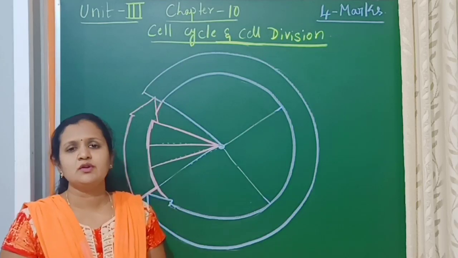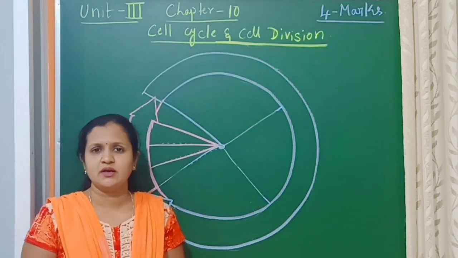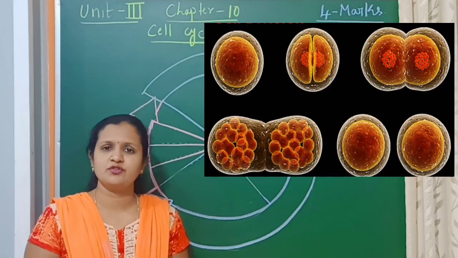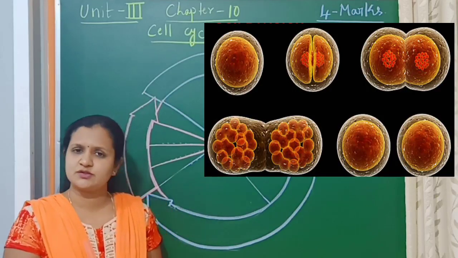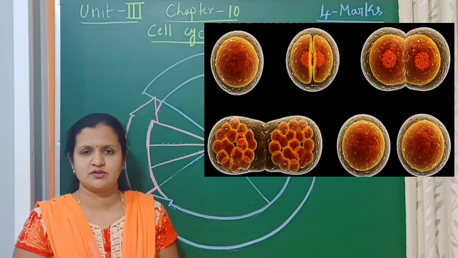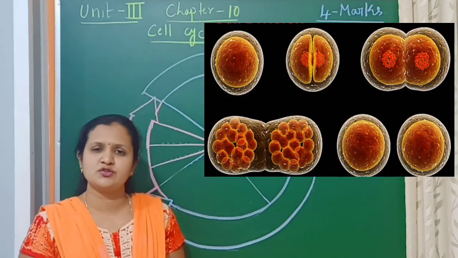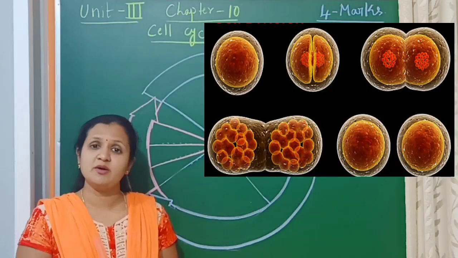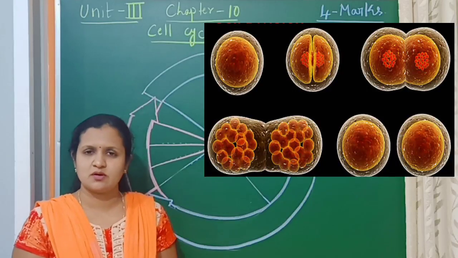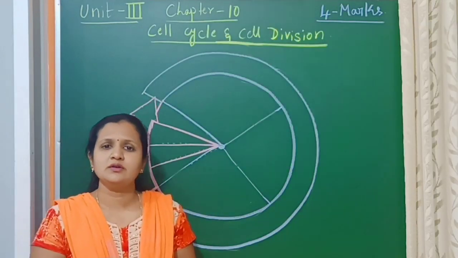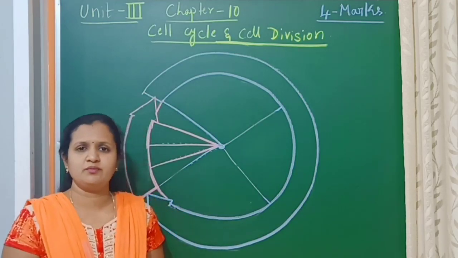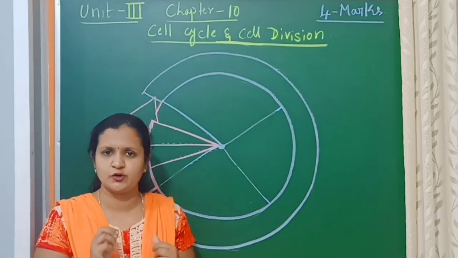So first we know the cell division. It is the formation of new daughter cells from the pre-existing cell, which is called cell division. So let me repeat, formation of new cells from the pre-existing cell is called cell division. So how will the new daughter cells be formed when the cell is fully grown up?